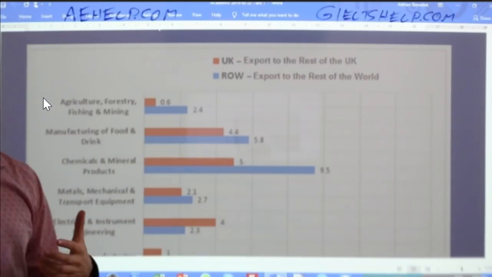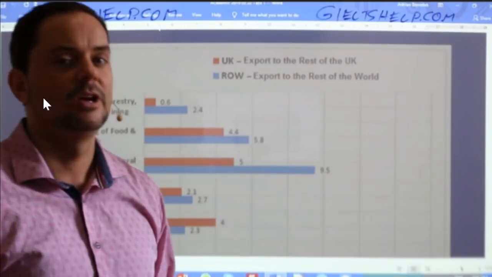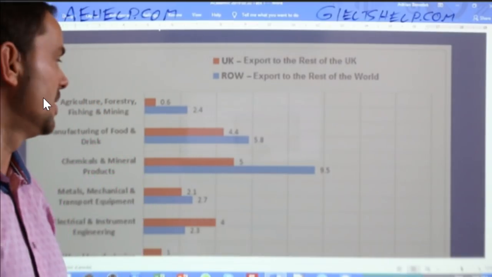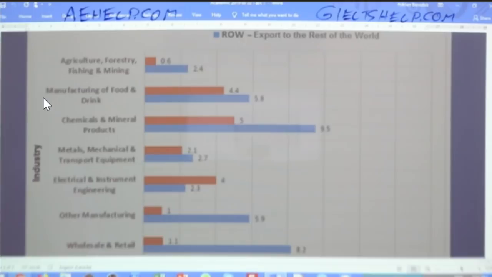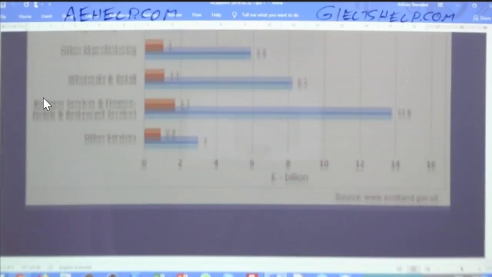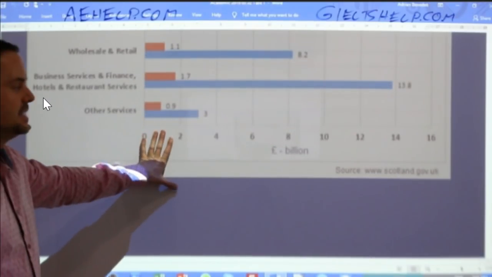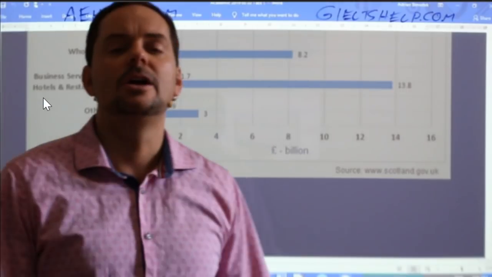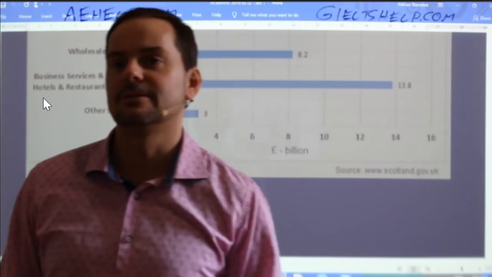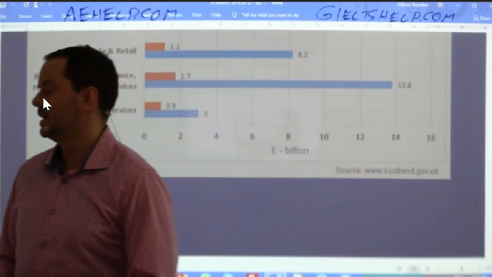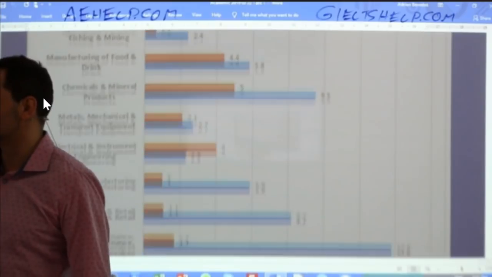Of course, the rest of the UK is Ireland, England, and Wales. The rest of the world are the other 200 and some odd countries. And then here we have our y-axis data. And here we have our x-axis data. If you don't see the words clearly yet, don't worry about that, okay? We don't need to look at those details just yet.